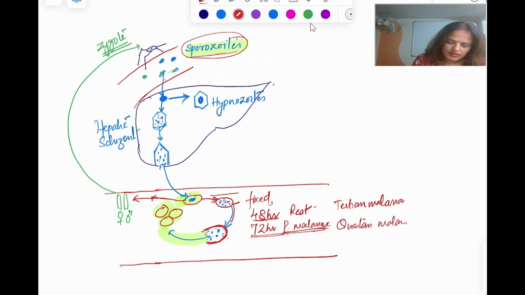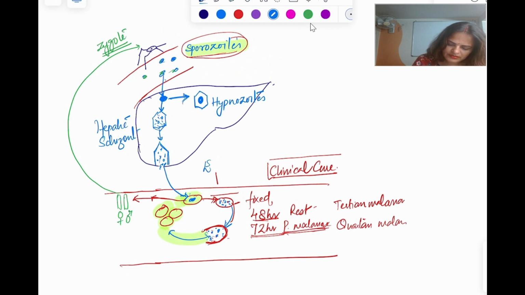Now, how are we going to treat the patient? The patient comes with signs and symptoms, once this erythrocyte ruptures and releases this. Now, with signs and symptoms, whatever drug we give at this phase is going to produce the clinical cure.